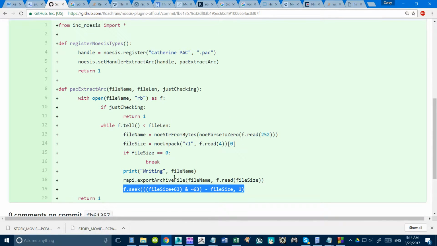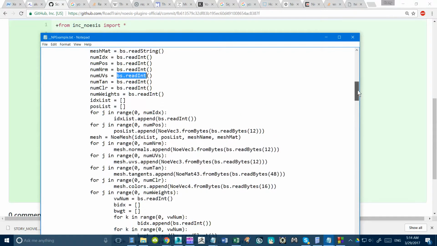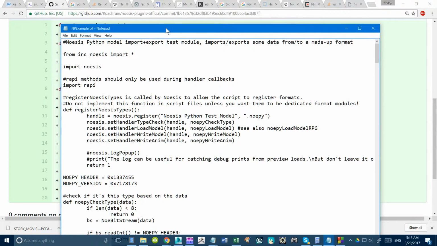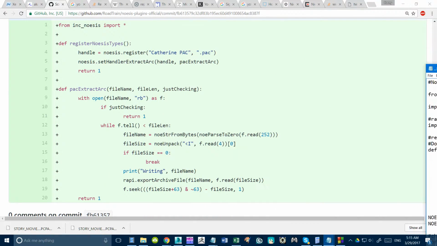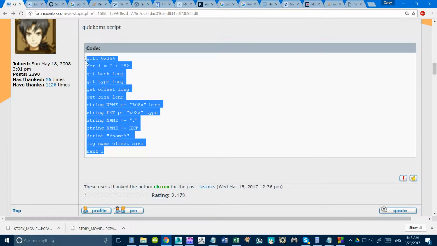Anyways, I'm going to use a sample. We got an example here. This example demonstrates how we can read a file, and I'll just modify that with my existing knowledge from when I was doing my model importing using the Noesis Python example text file, where it shows us how to import a model. So I'll use this as the basis of how I'm doing things, to get the flow working, and use it as the file structure for us.